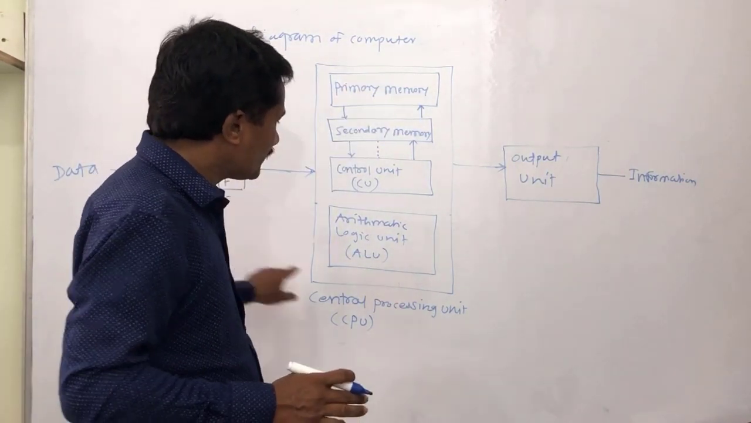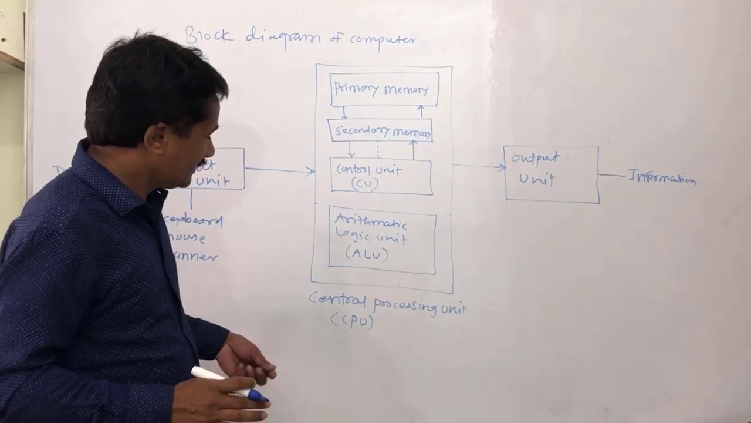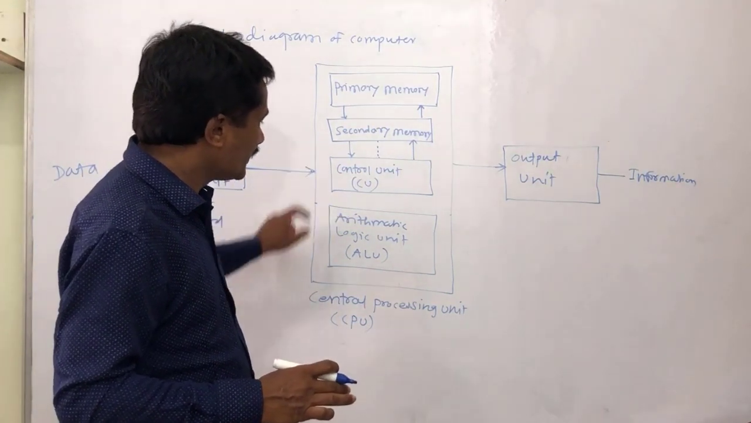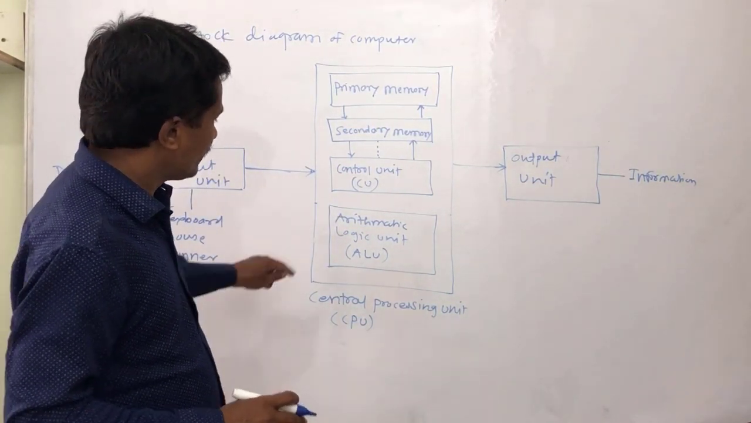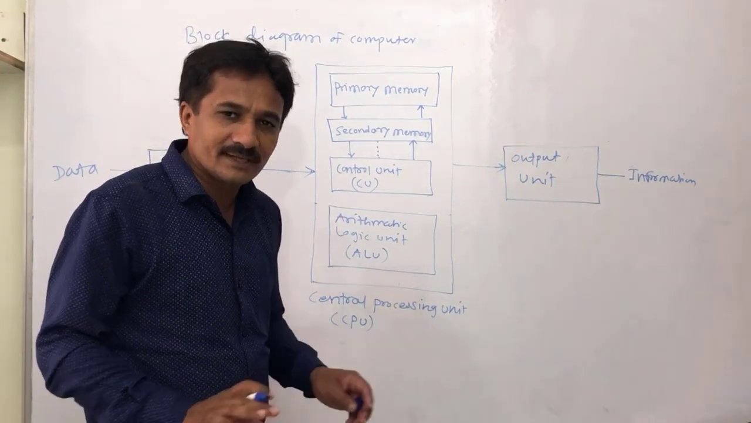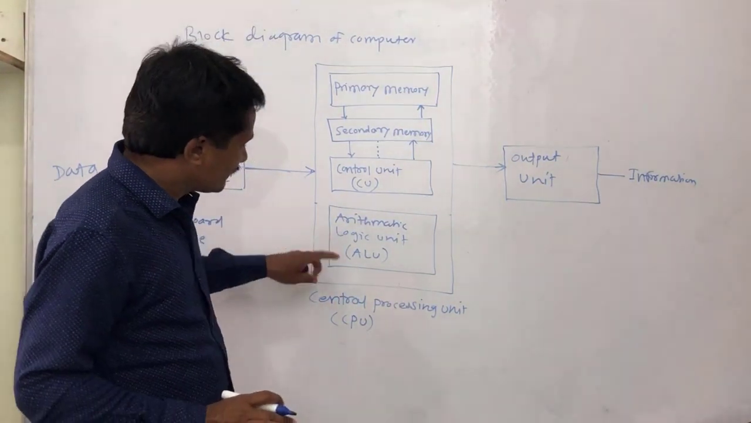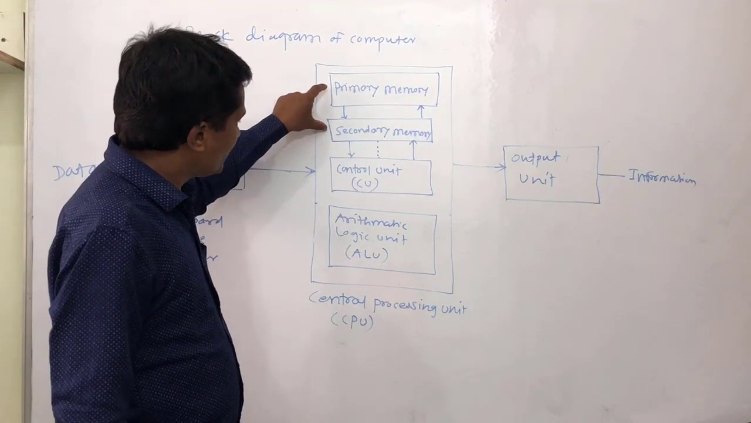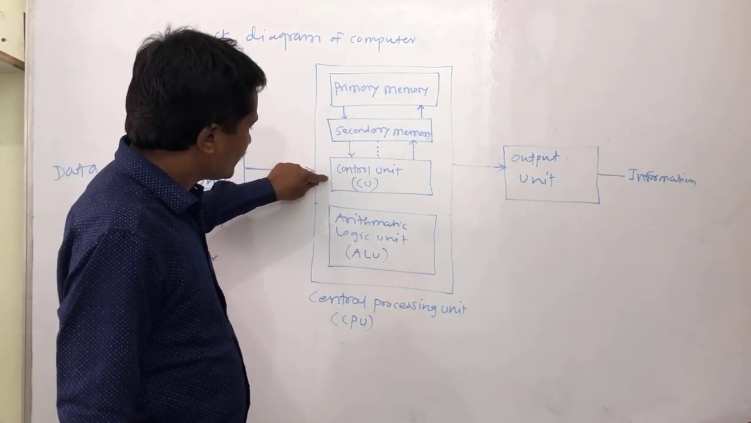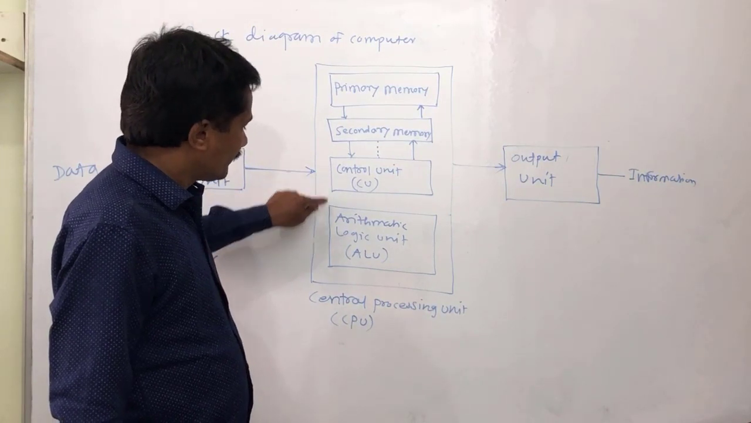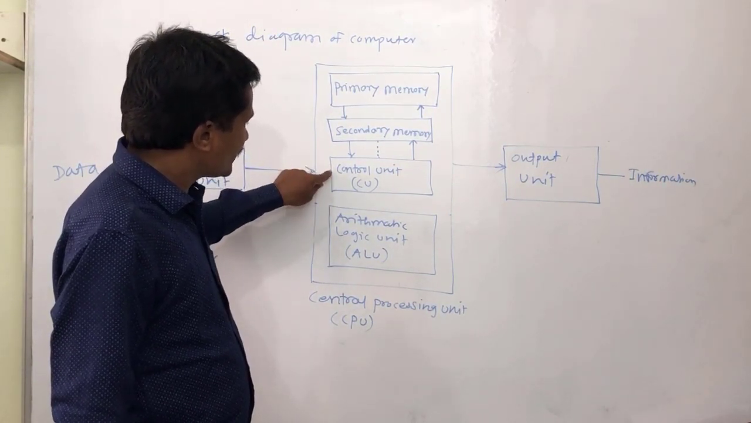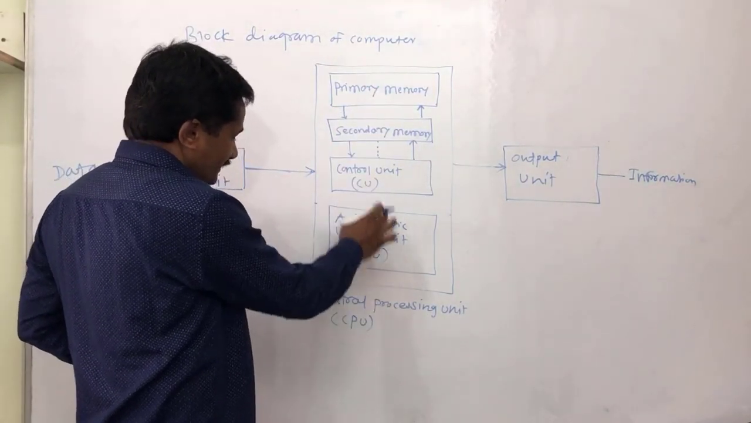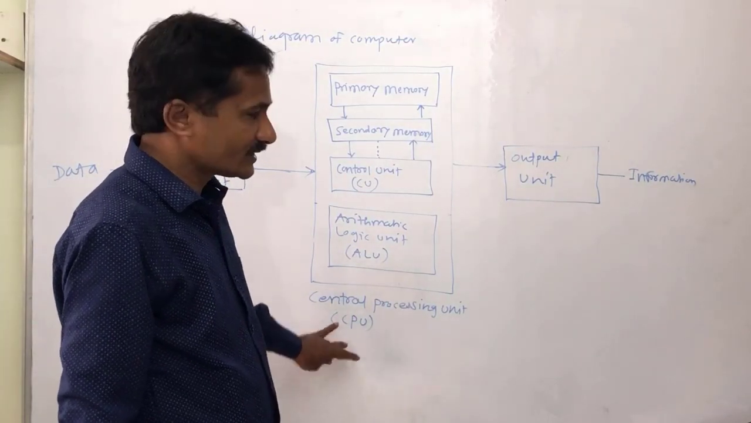Control unit: controlling all units of the computer system is the main function of the control unit. Then arithmetic logic unit: all mathematical calculations and all logical operations are performed in the ALU. Primary memory and secondary memory make up the memory unit. Control unit, ALU, CU and MU, where MU means memory unit. These three units are considered as the CPU, central processing unit.